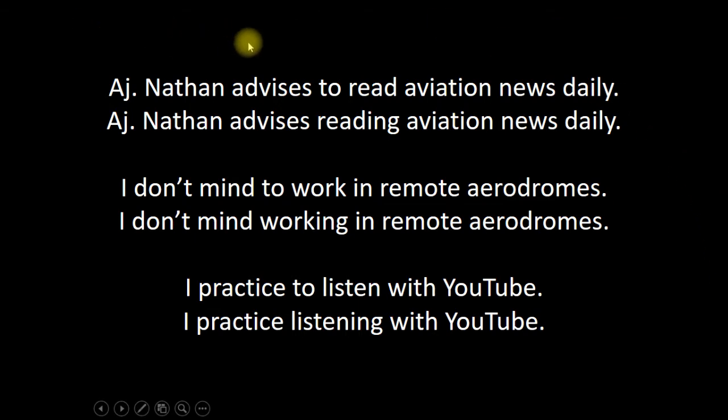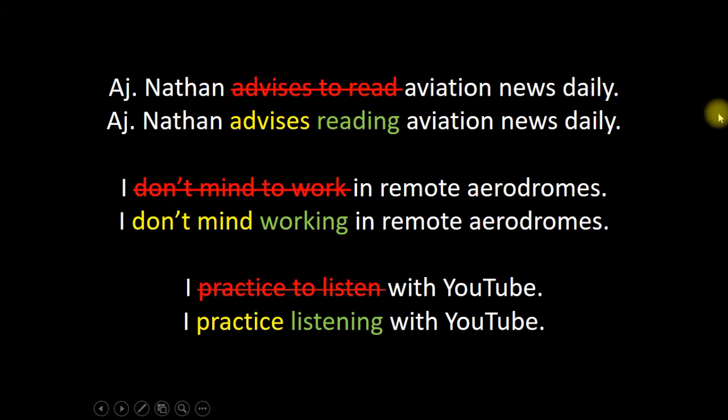Ajahn Nathan advises to read Aviation News Daily, or Ajahn Nathan advises reading Aviation News Daily. Right? So we see the same pattern, but just like before, we can say advise doing something, but not advise to do something. I don't mind working in remote aerodromes. I practice listening with YouTube.